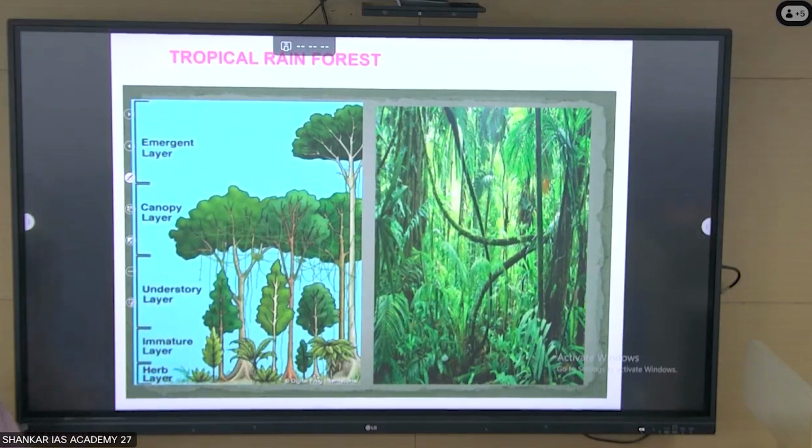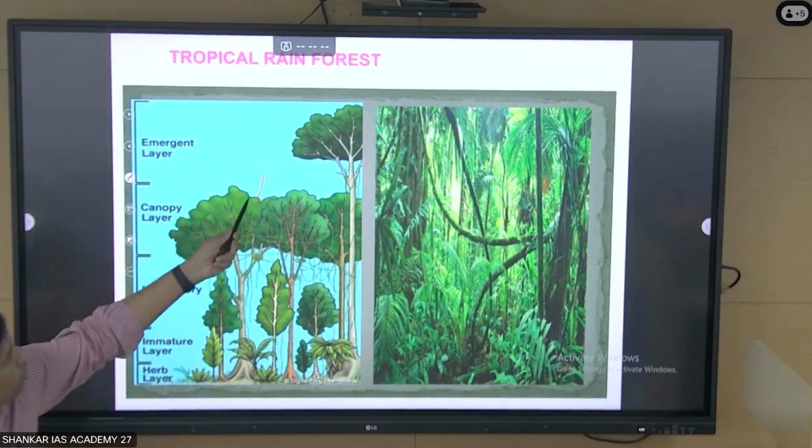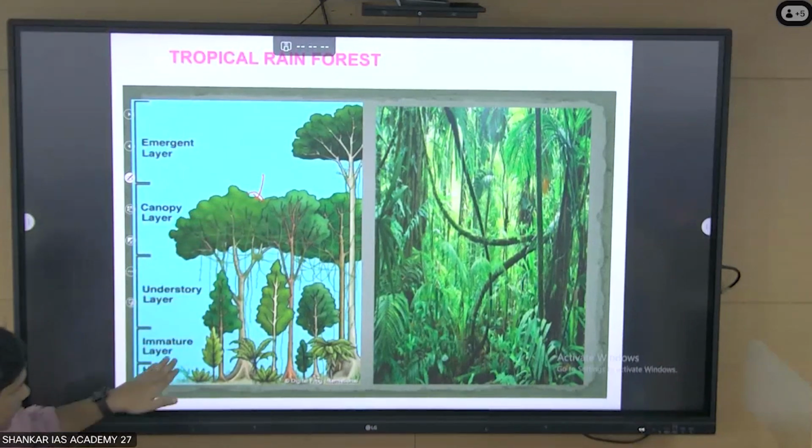See, in this the canopy layer is very important. This canopy layer will block all your sunlight. Am I right? That is the reason at the bottom you will not find much light. Even if you walk in the tropical rainforest in the afternoon at 2 or 3 o'clock, it will be a little dark because all the sunlight is blocked by the canopy. Okay, point number 2, canopy blocks sunlight.